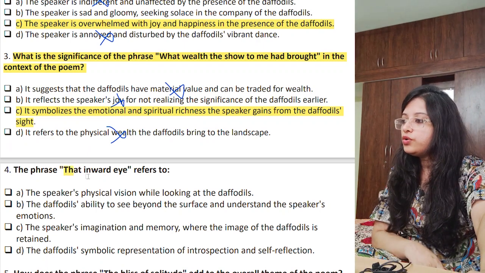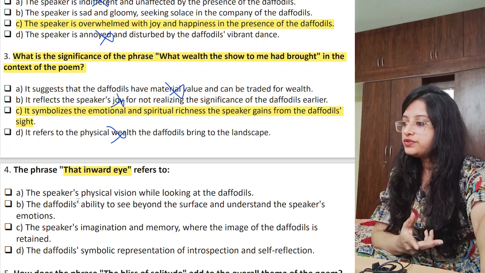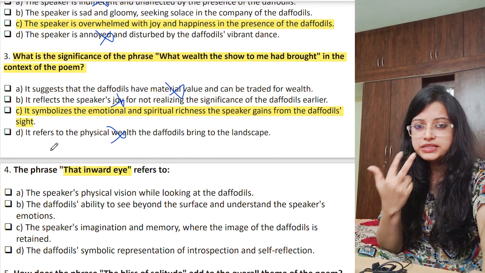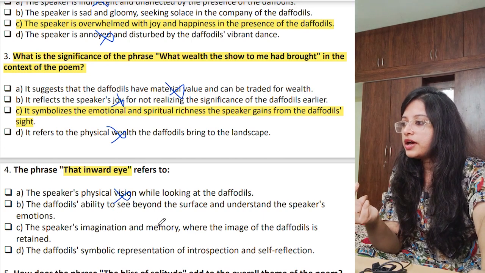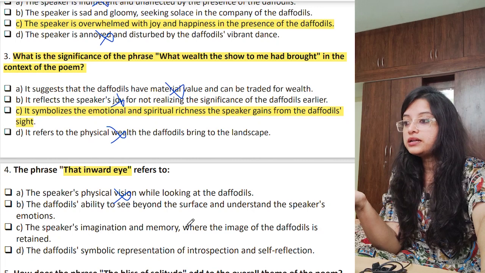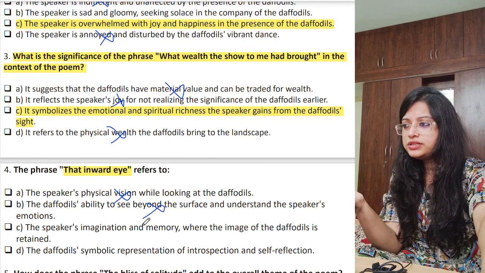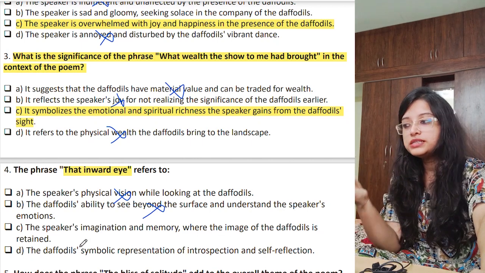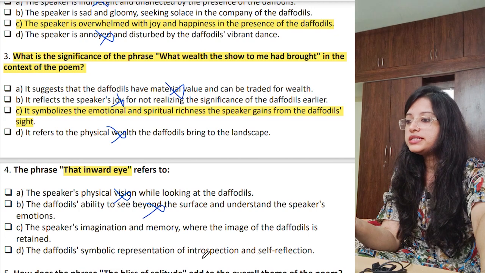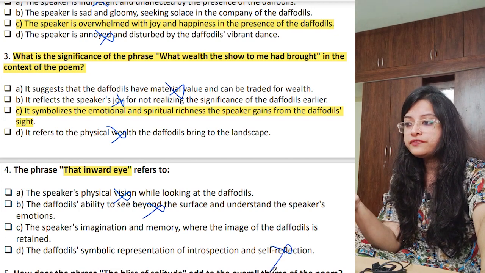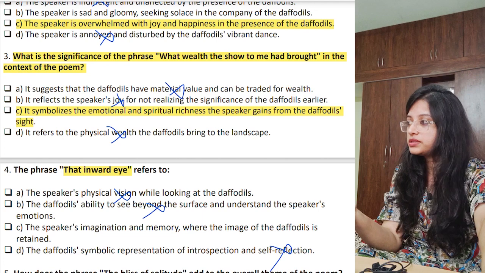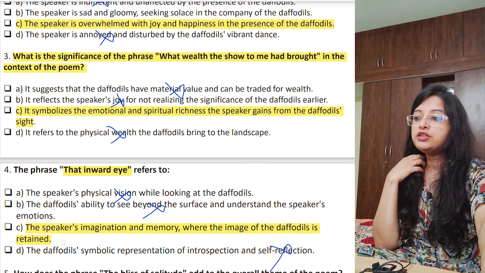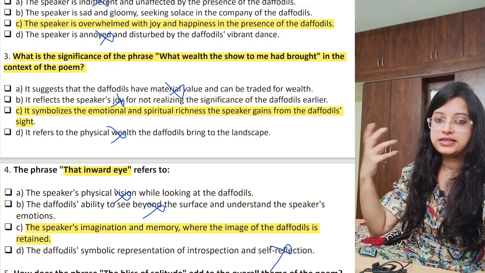The phrase "the inward eye," what does it refer to? The speaker's physical vision while looking at the daffodils? It means that physical moment when he's seeing it? No. The daffodil's ability to see beyond the surface and understand? We are not talking about the daffodil's ability. The speaker's imagination and memory where the image of the daffodils is retained. The daffodil's symbolic representation of introspection and self-reflection? Daffodils are inanimate. What reflection will they undergo? So it is the speaker's imagination and memory where the image of the daffodils is retained. The memory, that is the inward eye.